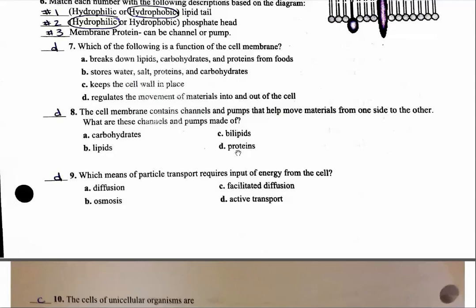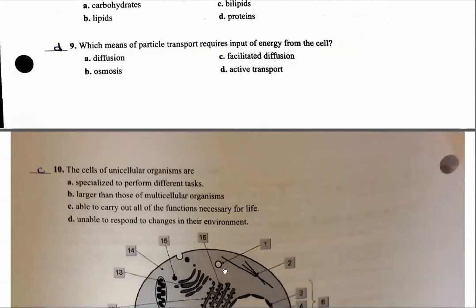All right, the cell membrane contains channels and pumps that help move materials. What are they made up of? Proteins. Remember up here, these are proteins, these are your lipids, so the cell membrane is made up of lipids and proteins. All right, 9. Which means of particle transport requires input of energy? That's active transport. Facilitated diffusion, diffusion, and osmosis, those are all passive transport and don't require energy.